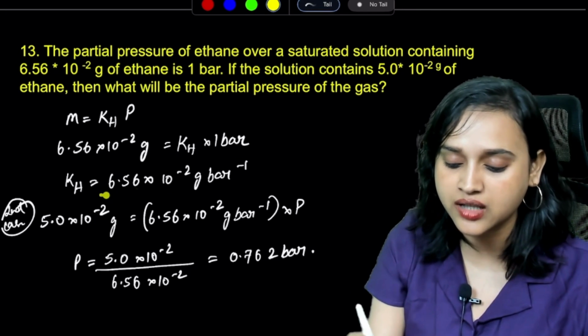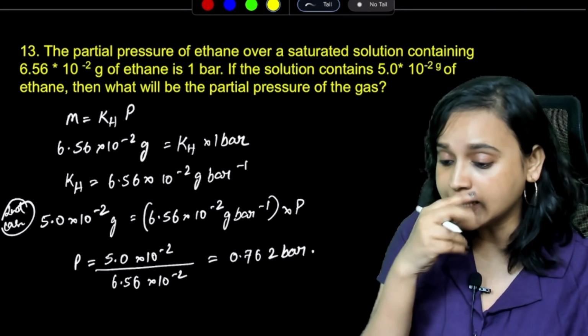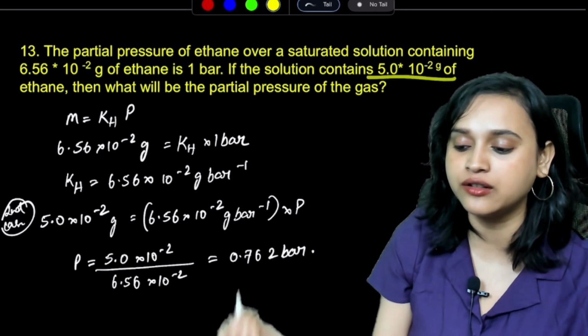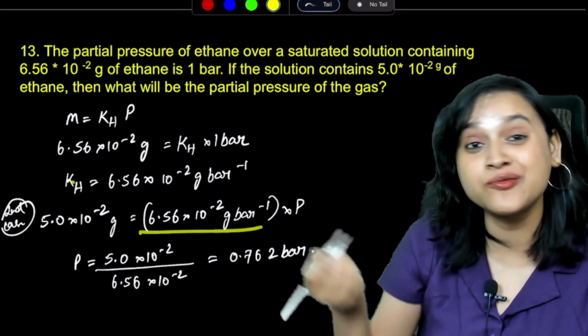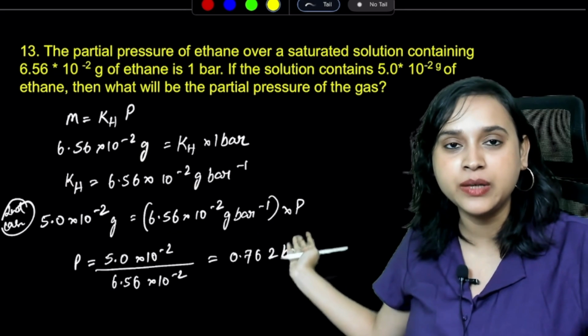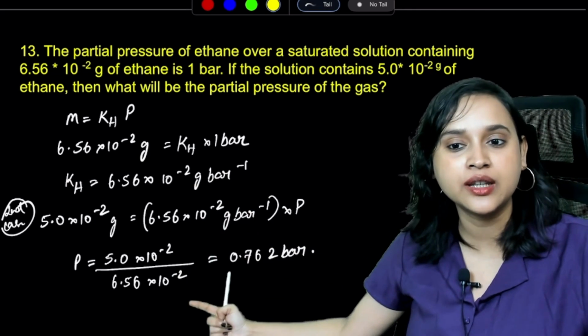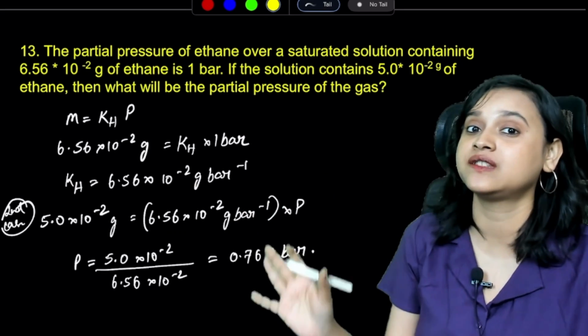So that gives KH. In the second case, the solution now contains 5.0 times 10 to the power minus 2 gram, which equals KH, which we have just calculated as 6.56 times 10 to the power minus 2, multiplied with P. From here you can calculate the pressure, and the pressure is going to be 0.762 bar. That's it. Easy peasy.